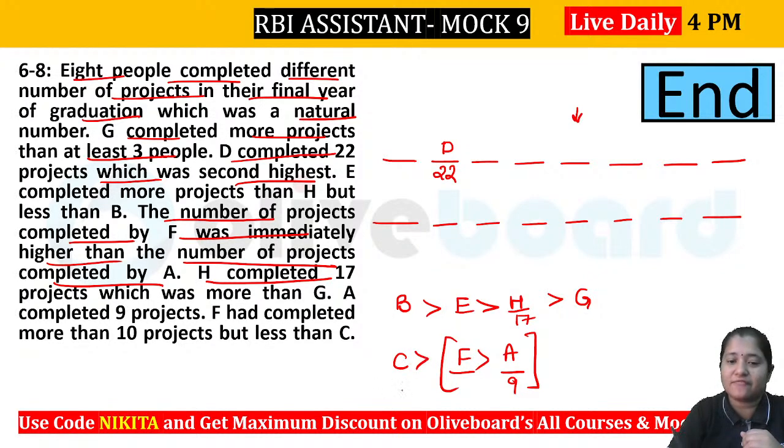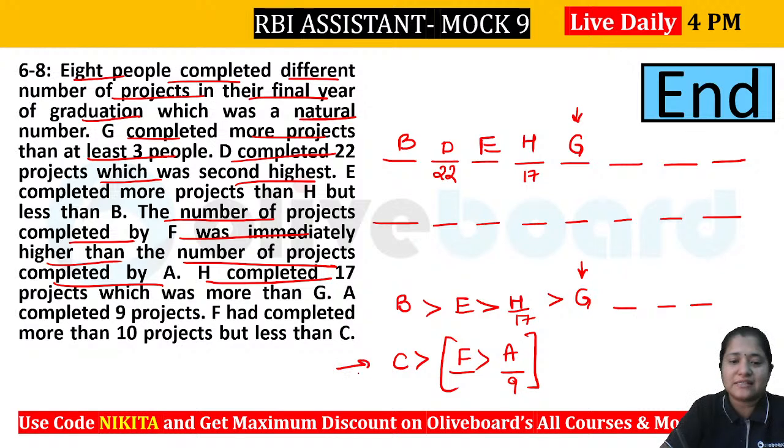So C, F and A should be like this, right? So let's check it out. We know that after G, we need to place at least 3 other people, right? So we will have 1, 2, 3, at least 3 other people. So you can see that we are having 4, 3, 7 people already. That means we will have to place it like this only, B, E, H, 17. And then we have your G here and then we have the 3 people.